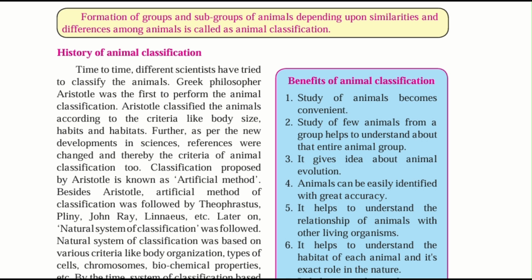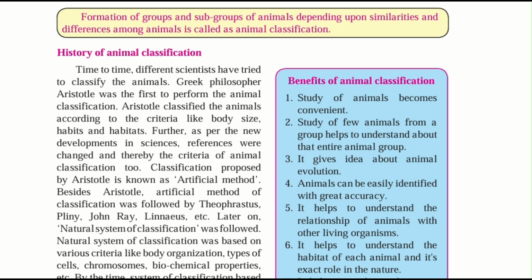Here, the definition of animal classification is given as: formation of groups and subgroups of animals depending upon their similarities and differences among the animals is called animal classification. Now let's see the history of animal classification.